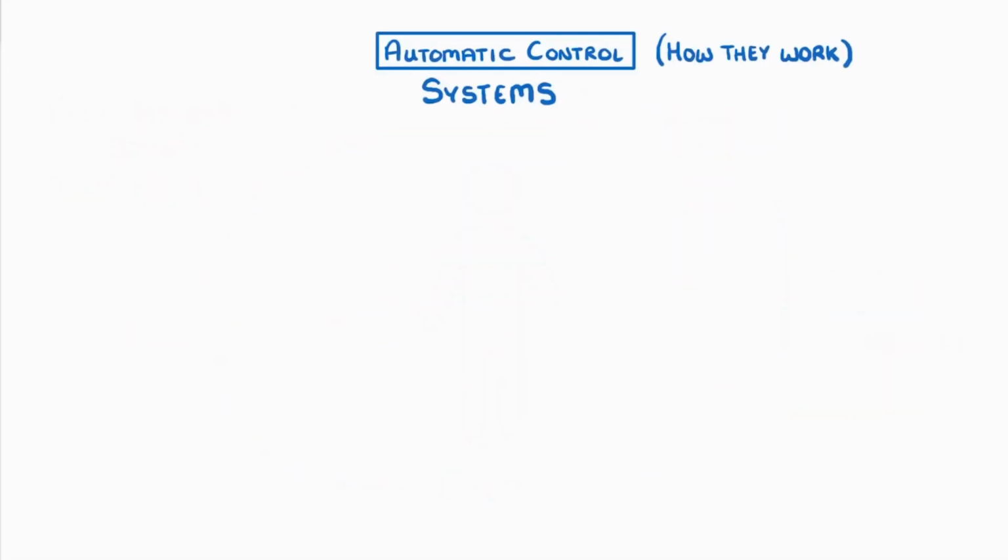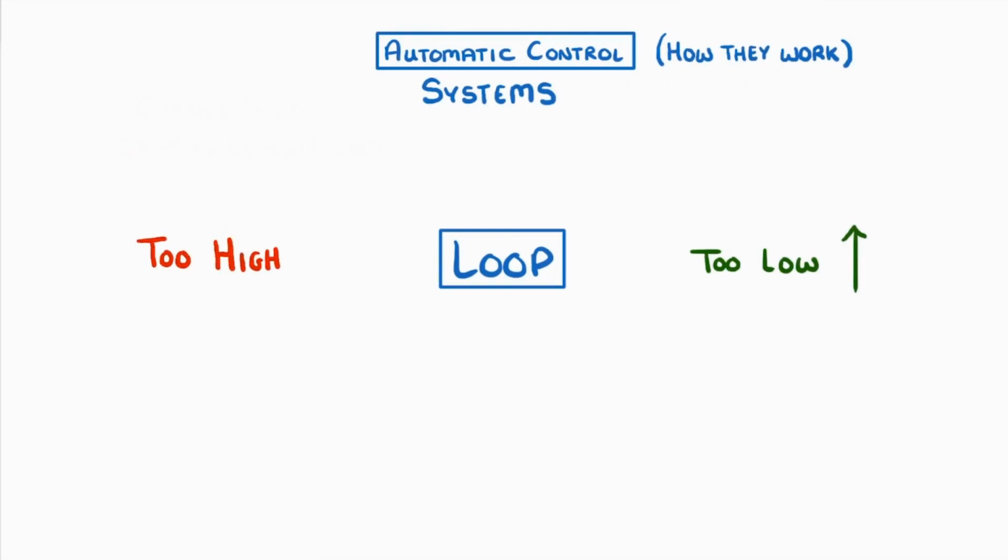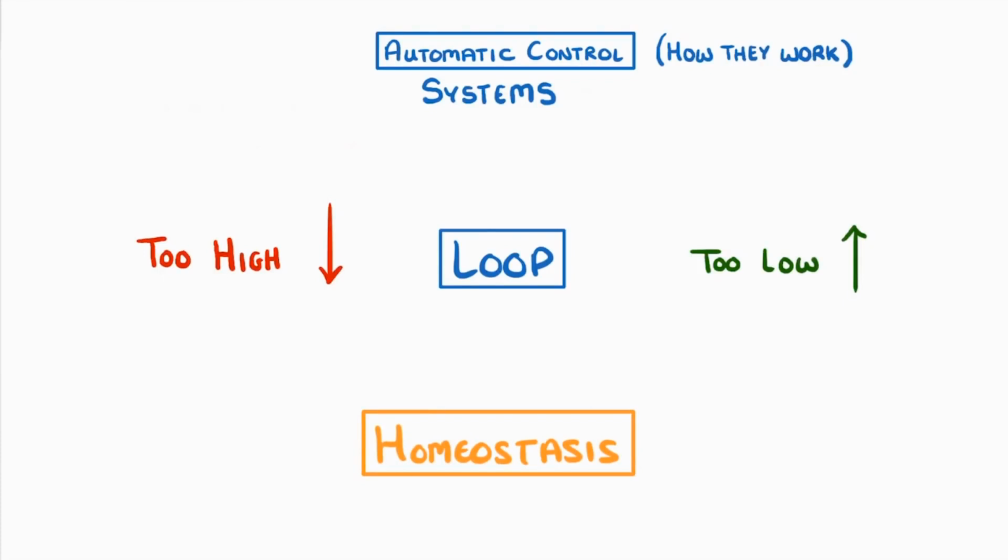So really, what we have overall is a loop. If the levels of something get too low, our automatic control systems bring them back up to normal through negative feedback. And if they then get too high, another control system will bring them back down. And that's homeostasis for you: basically the overall process of maintaining a stable internal environment for us.